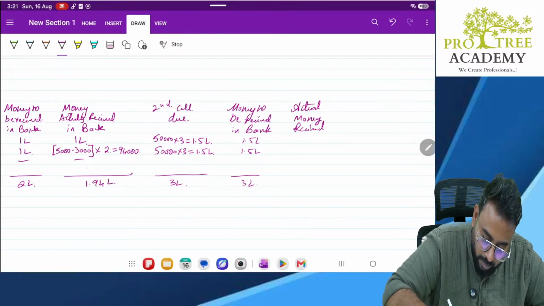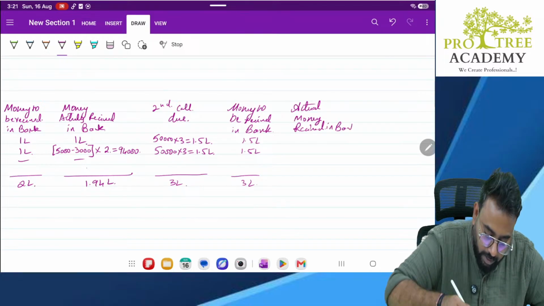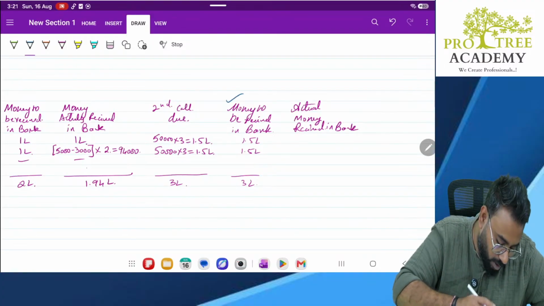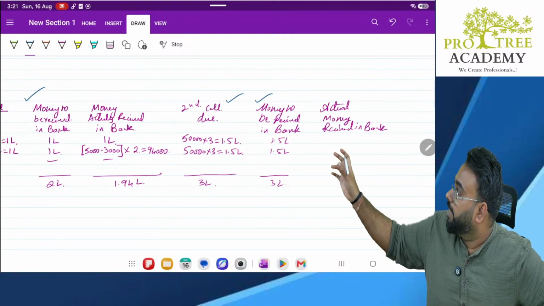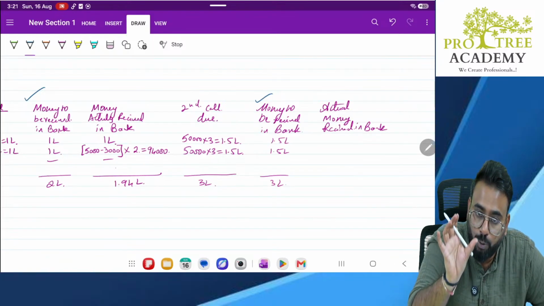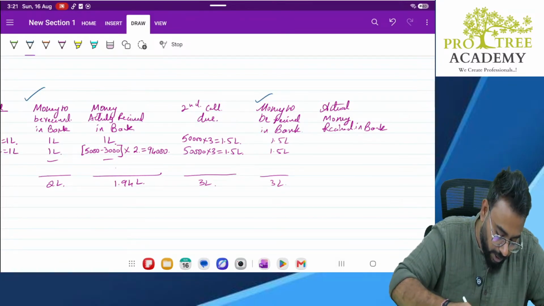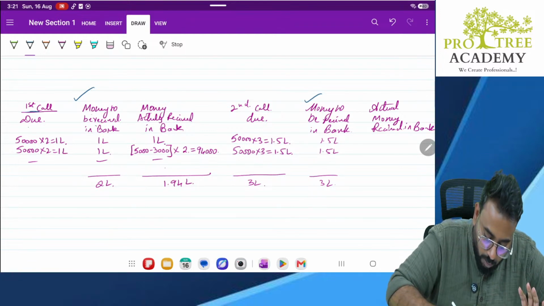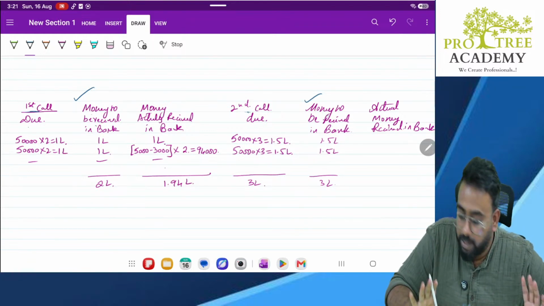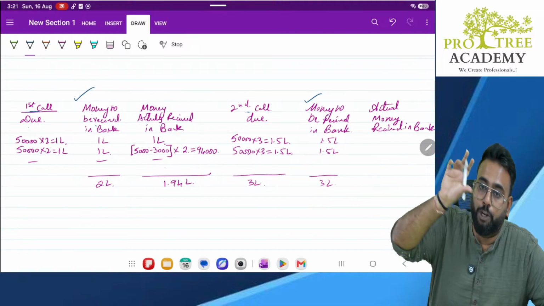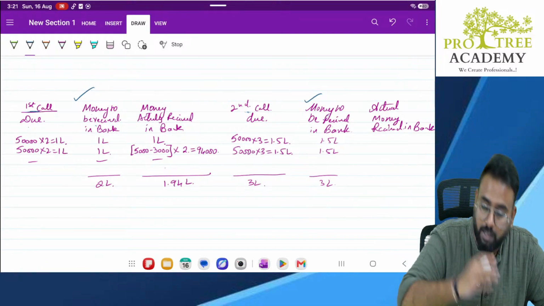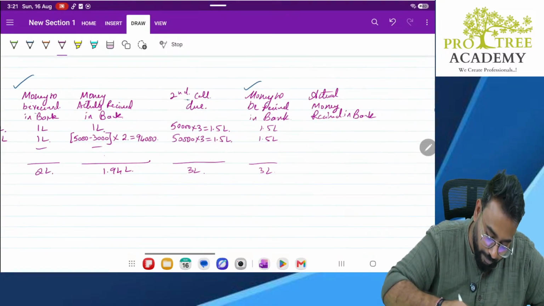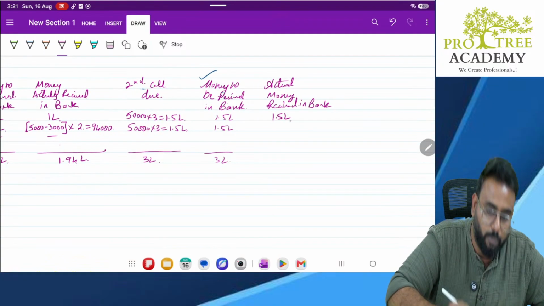received in bank. See, in exam, you don't have to write this column separately. This column is not required. See, if you look carefully, whatever is due, that only is the money to be received. Clear? But here I am writing it separately for you to understand exactly how much is actually received in the bank. Here, let's say we have received 1.5 lakhs.